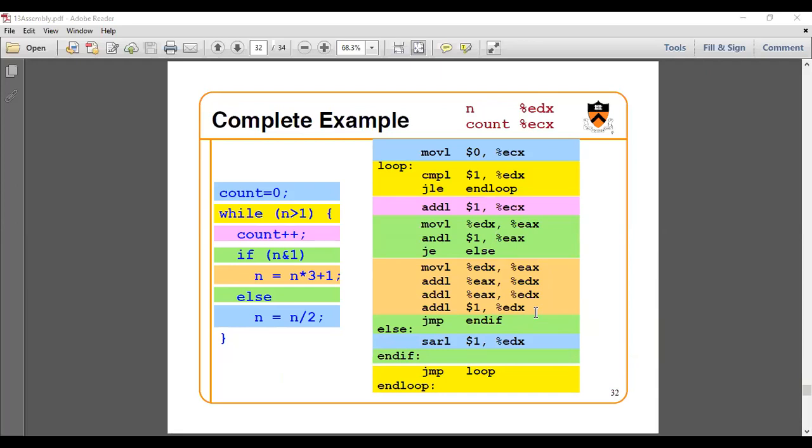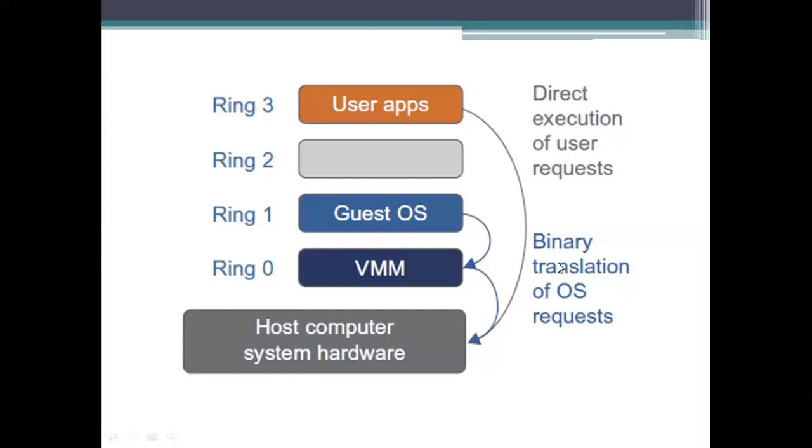If you go to this diagram, the binary translation of the operating system's requests is that whatever instructions you have found here will be translated into that one. I hope you see this representation again.